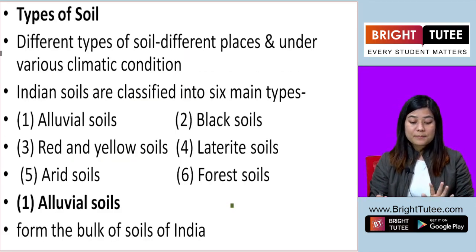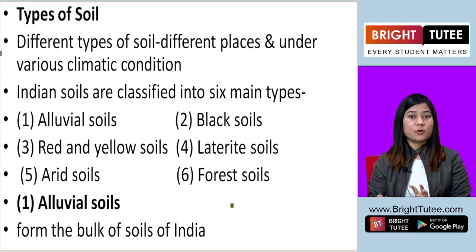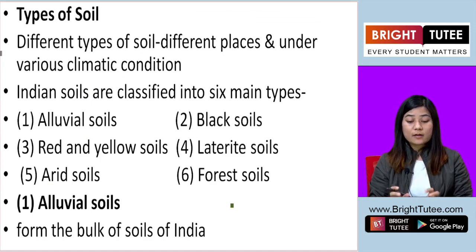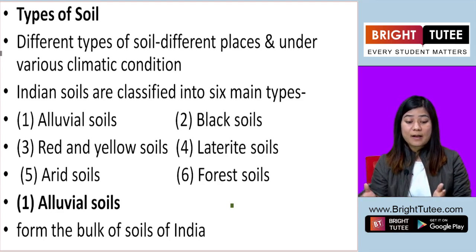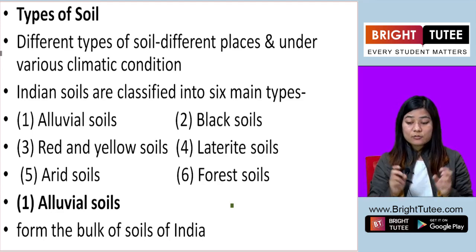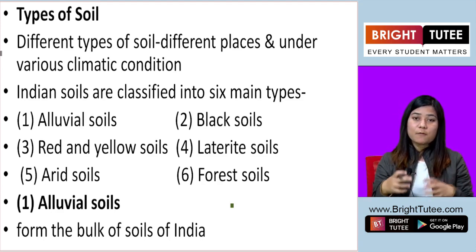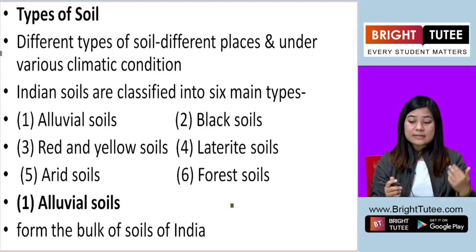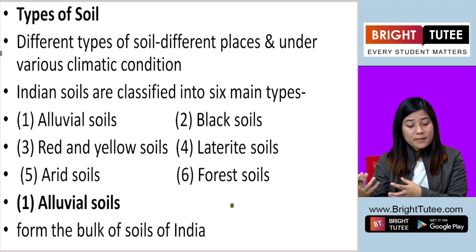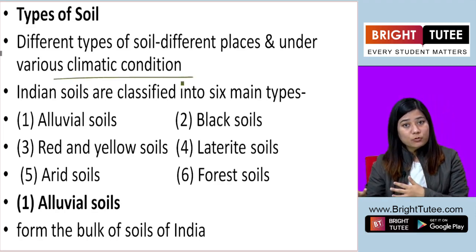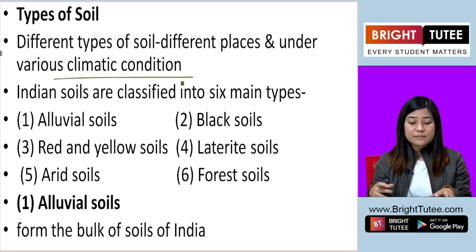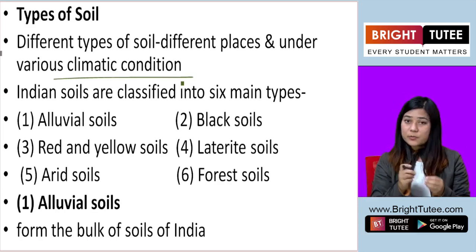So there are mainly 6 types of soil. If you look at our country, there are different kinds of soil found in different parts of our country. Those soils are formed in such a manner because of the climatic conditions that they are exposed to, because of the relief that they are situated in.